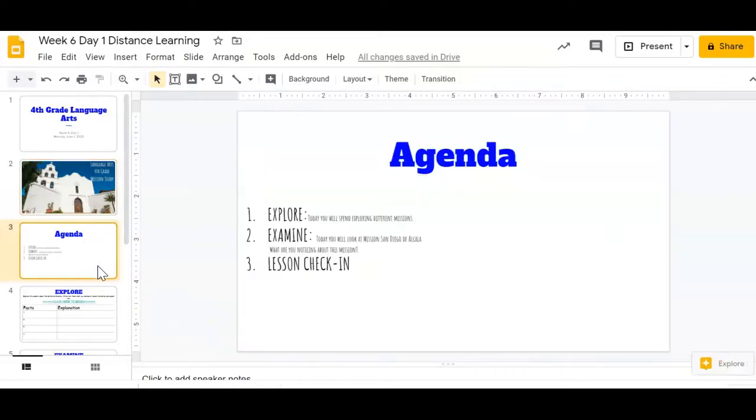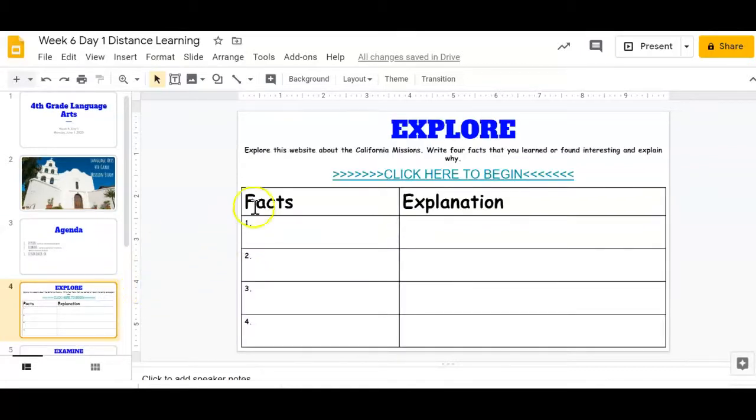Our agenda slide. You notice that it doesn't have a lot on it, but that does not mean that there is not a lot of work. This project is going to be very time consuming, so you probably won't have as many journals and as many readers' responses for the week that we are working on our missions. So first you're going to do an explore and then you're going to do an examine. So let's go ahead and get into that.